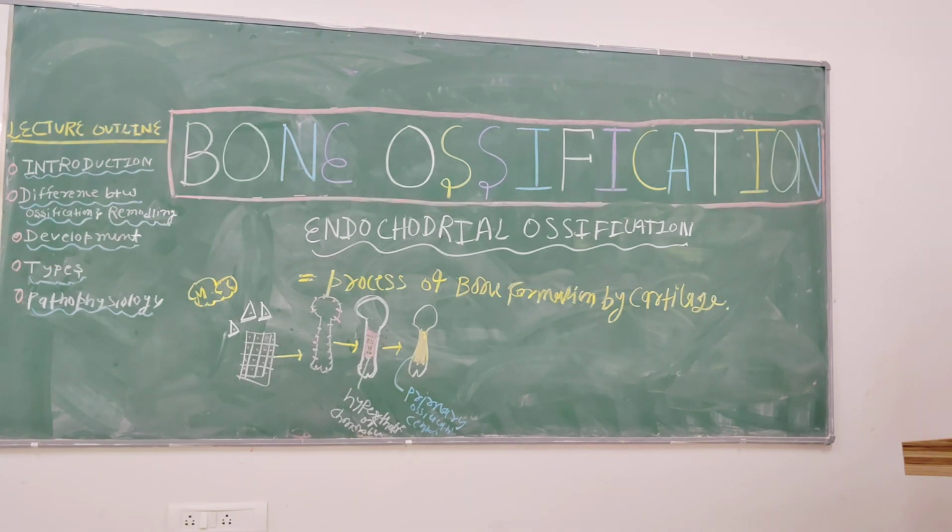Now, once it has formed the primary ossification center, it secretes the extracellular matrix, and eventually this will transfer to the epiphyseal area. Once the bone has formed or mineralized the diaphyseal part, it will transfer to the epiphyseal part.